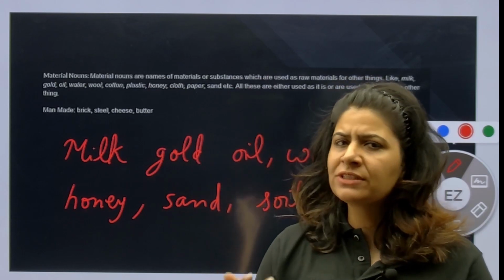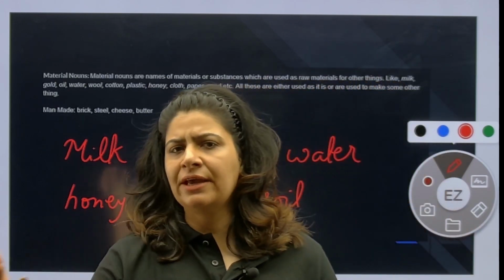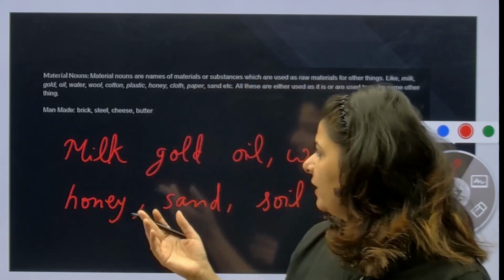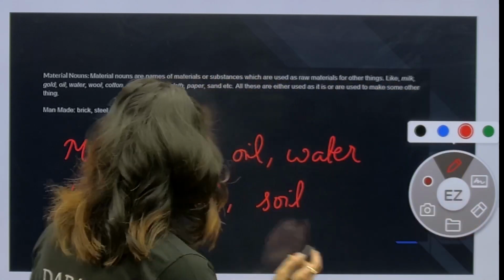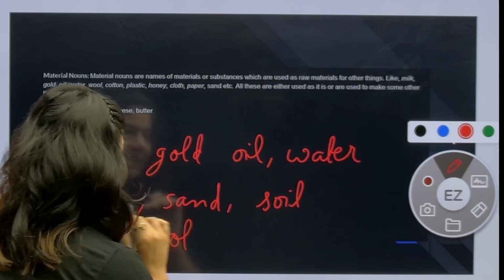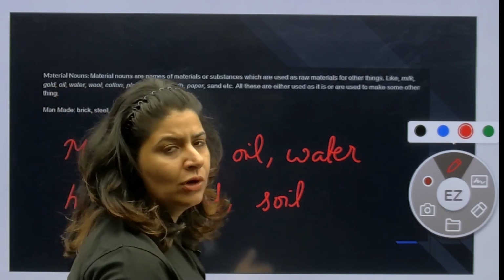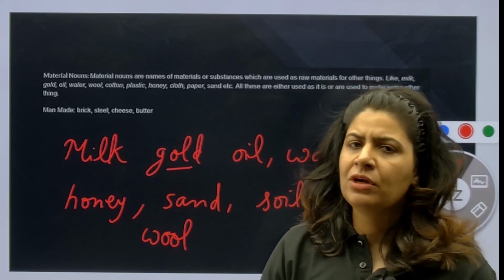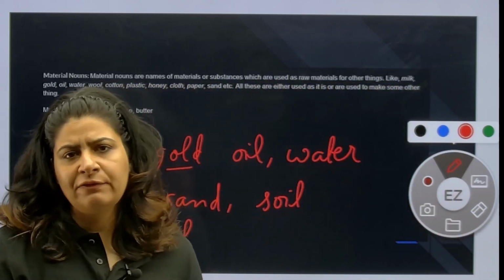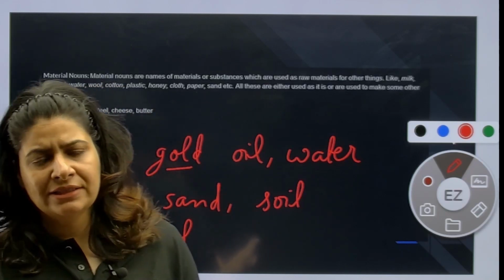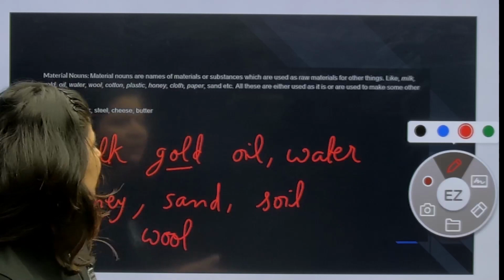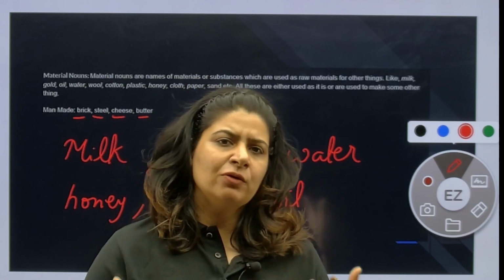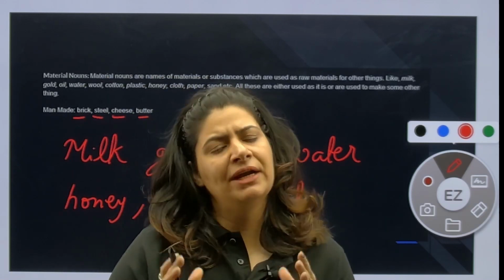What is material? What we use, like we use wood to make furniture. So what is wood? Wood is my material noun. We use wool to make woolen clothes. So what is wool? Wool is my material noun. And we use gold to make jewelry. So what is gold? Gold is my material noun. These material nouns are derived from animals and plants. Then there are man-made material nouns like brick, steel, cheese, butter. What we make ourselves using material, they are all my material nouns.